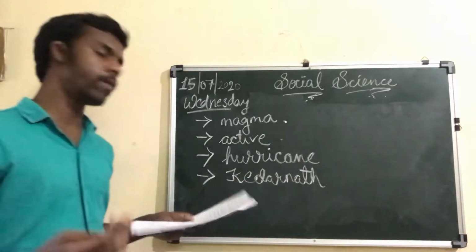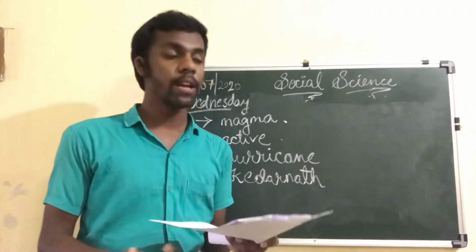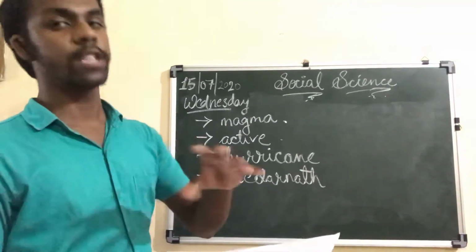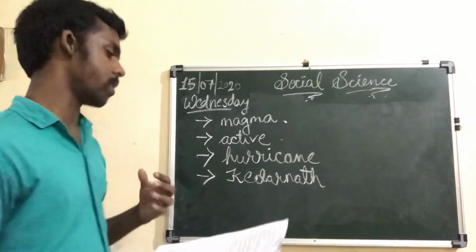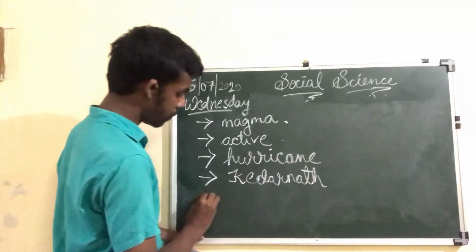Shortage of water. We have already seen what is the meaning of drought. Drought is a situation or condition where we can find shortage of water or scarcity of water. So the answer for the fifth fill up is shortage of water.